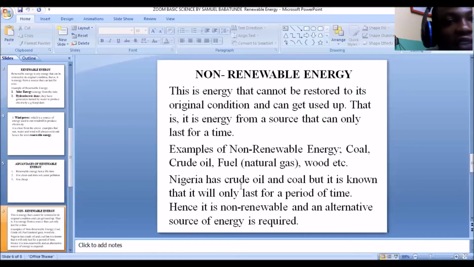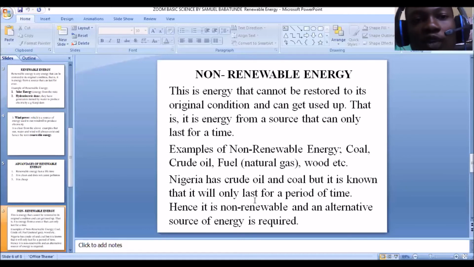Now, Nigeria has crude oil and coal, but we know that it will only last for a period of time. Like we know, Nigeria has a lot of crude oil and a lot of coal, but this crude oil and coal can only last for a period of time. It cannot last us for a lifetime. It might stay for 100 years, yes, but it cannot last us for a lifetime. It's just for a period of time.